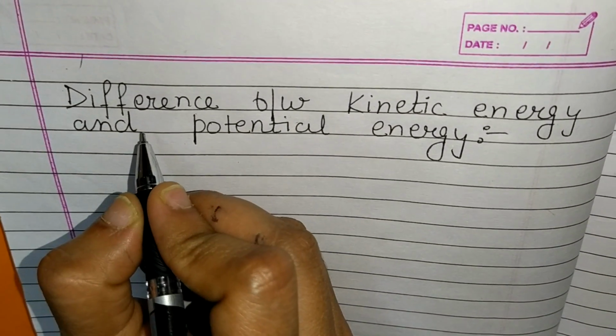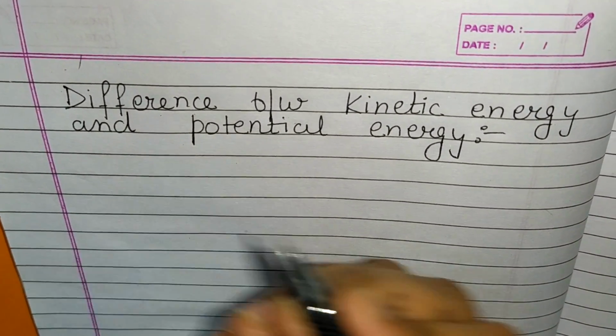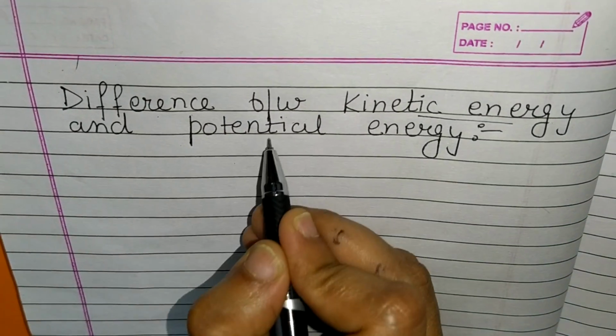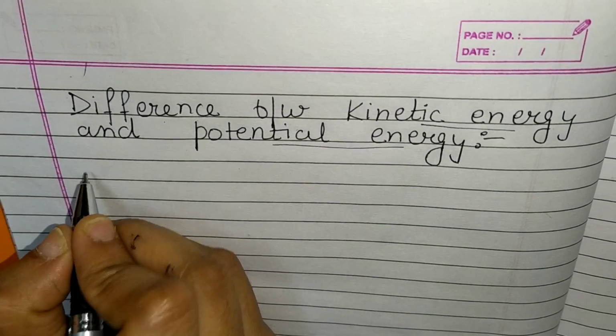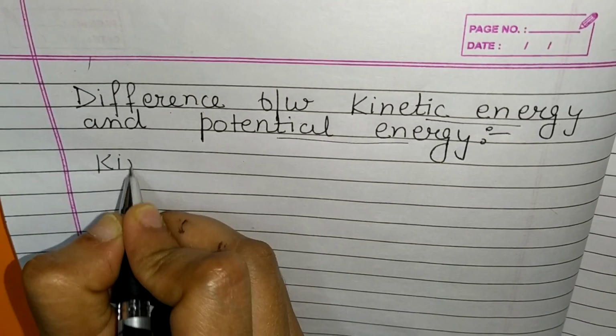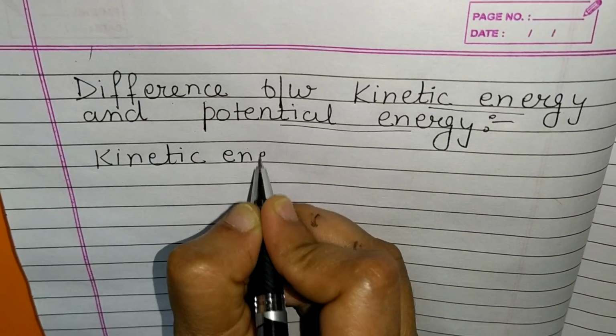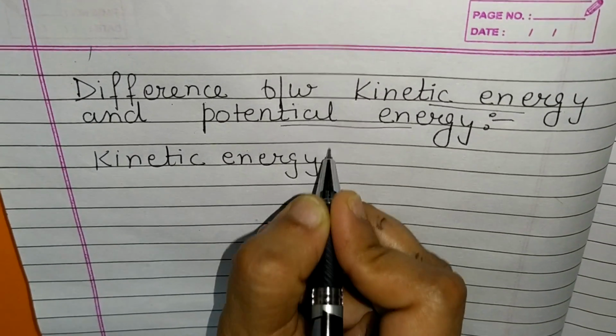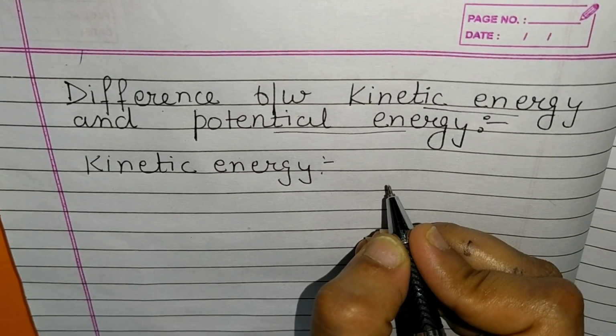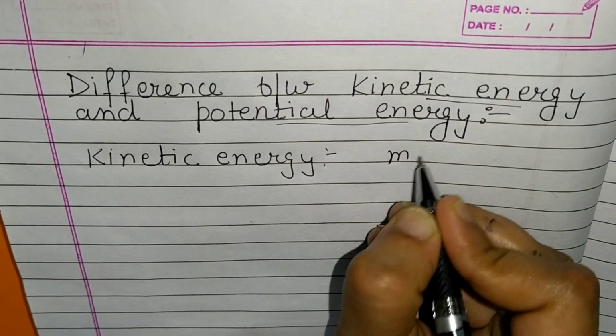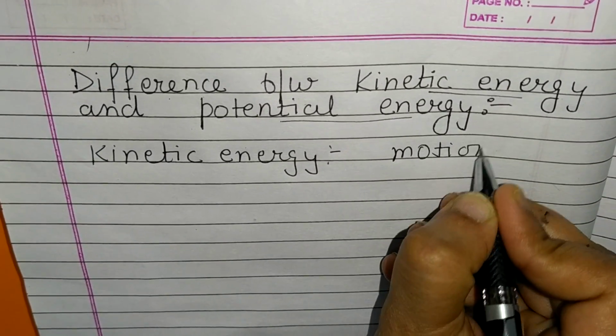Hello friends, today we are going to discuss the difference between kinetic energy and potential energy. Firstly, we discuss kinetic energy. What is kinetic energy? The energy possessed by any body by virtue of its motion is called kinetic energy.